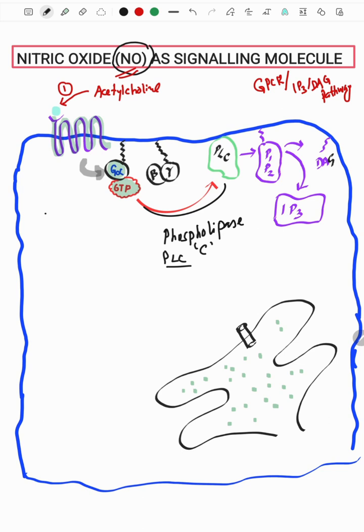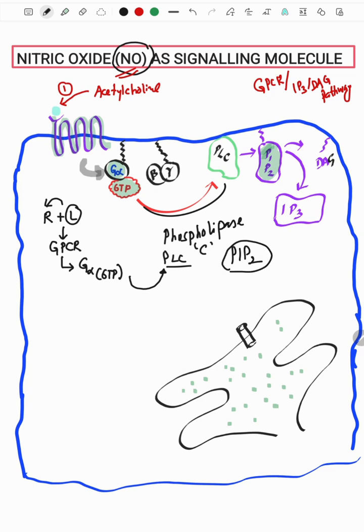Let me recapitulate for you. There is receptor plus ligand. The ligand bound to the receptor leads to G protein coupled receptor activation, which in turn activates the G alpha subunit because of the conversion of GDP to GTP, and this ultimately activates phospholipase C. What phospholipase C does is cleave PIP2, phosphatidylinositol 4,5-bisphosphate. PIP2 is cleaved into two important products: the first is diacylglycerol, and the second is IP3.